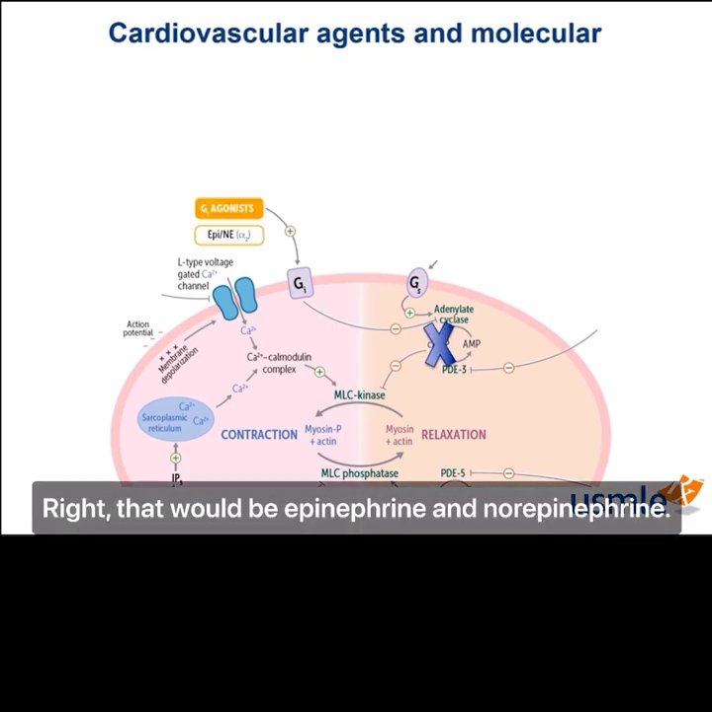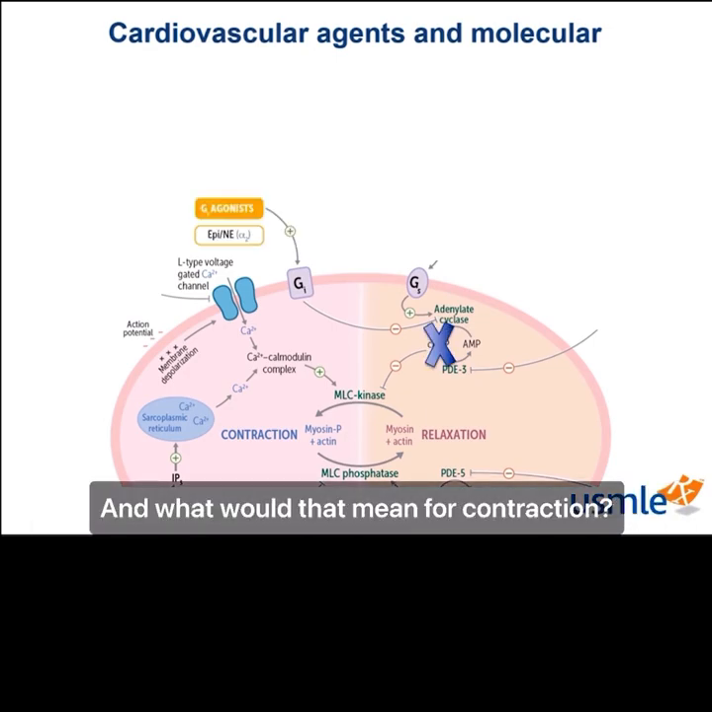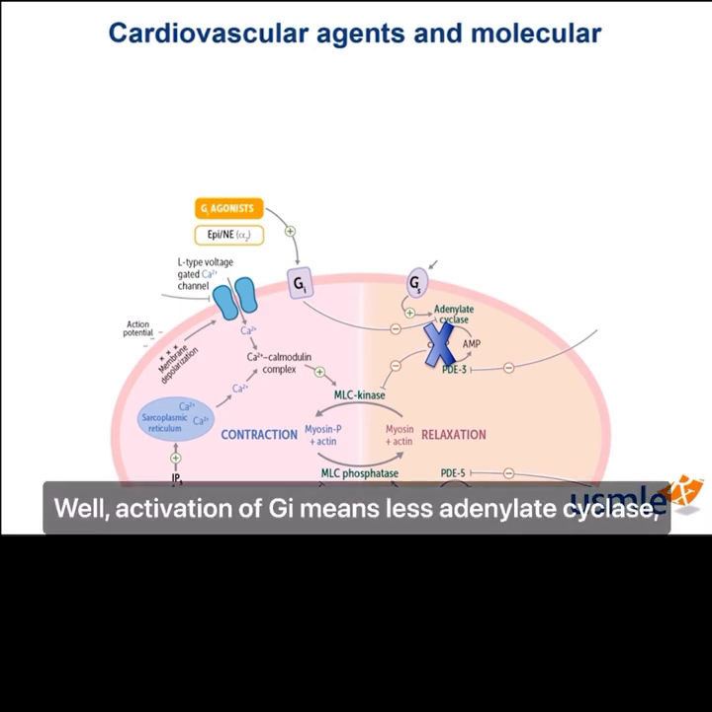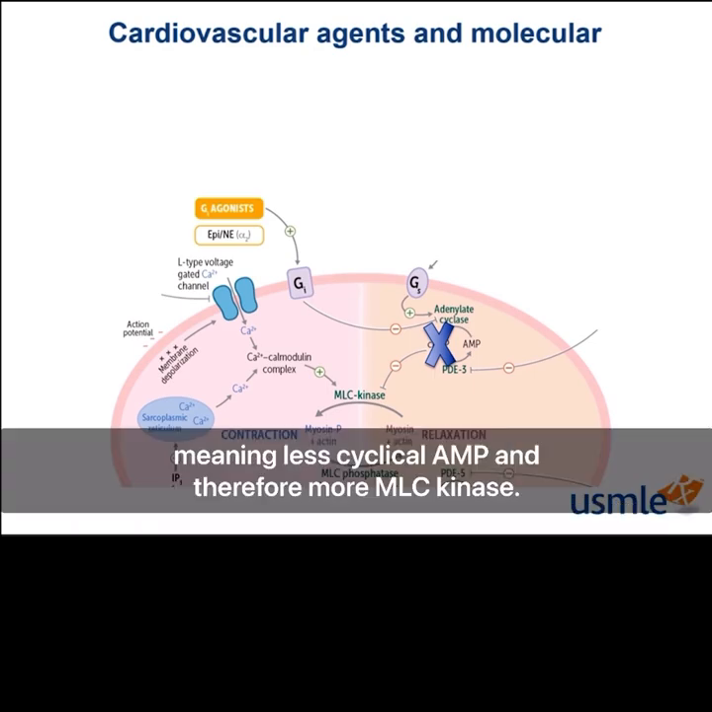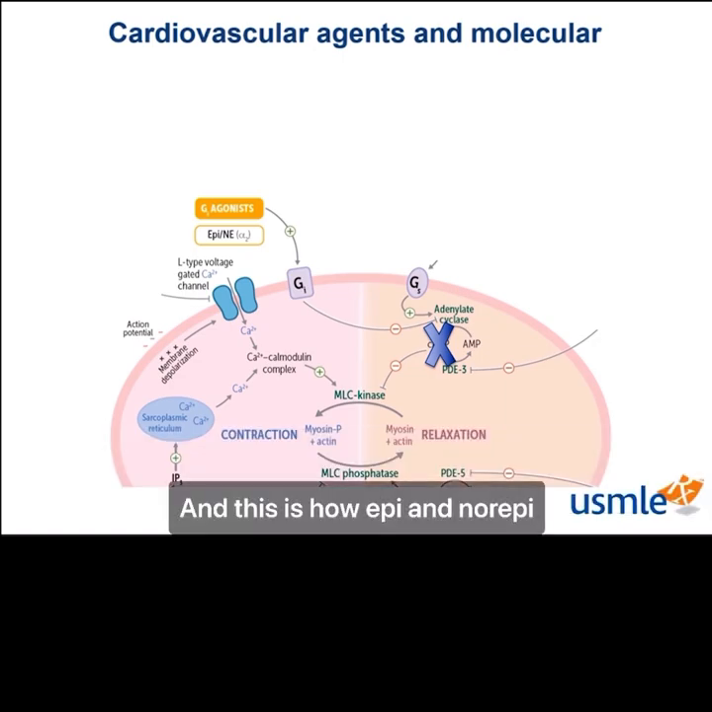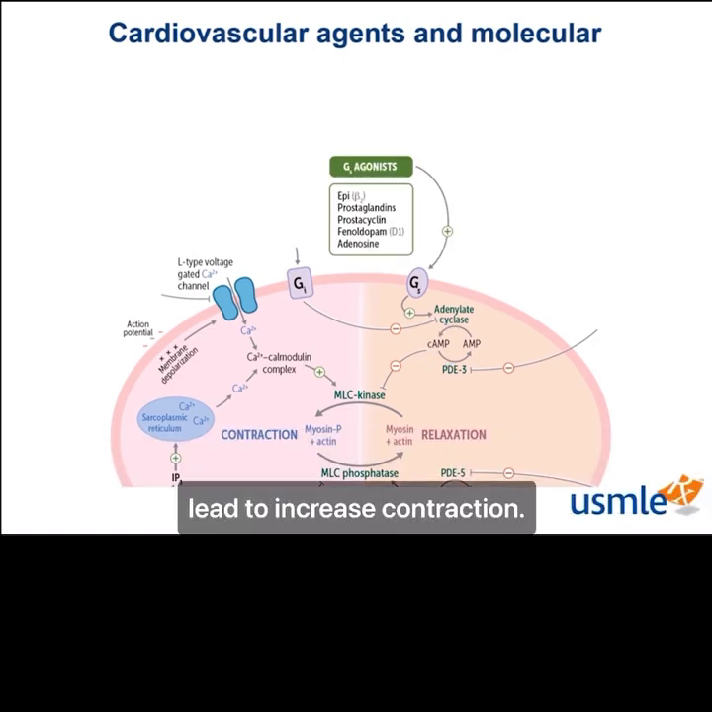Right, that would be epinephrine and norepinephrine. What would that mean for contraction? Well, activation of Gi means less adenylate cyclase, meaning less cyclic AMP and therefore more MLC kinase. And this is how epi and norepi lead to increased contraction.